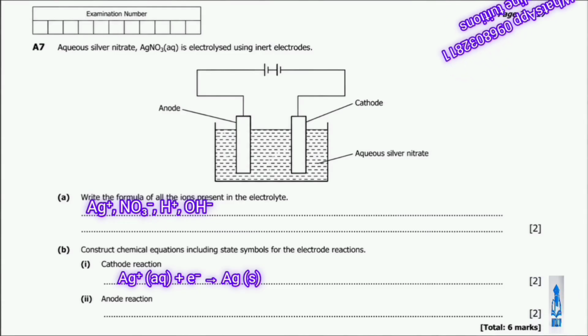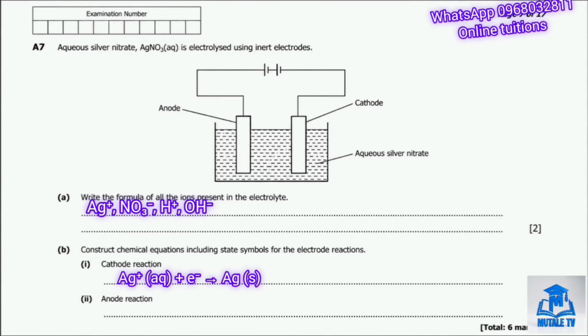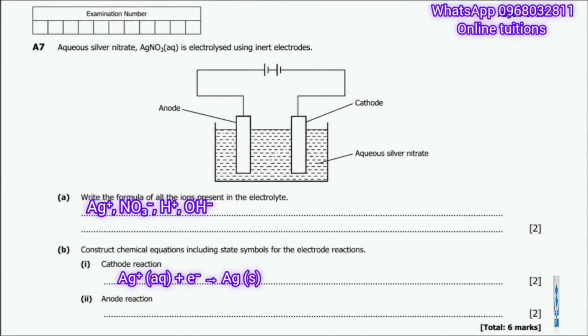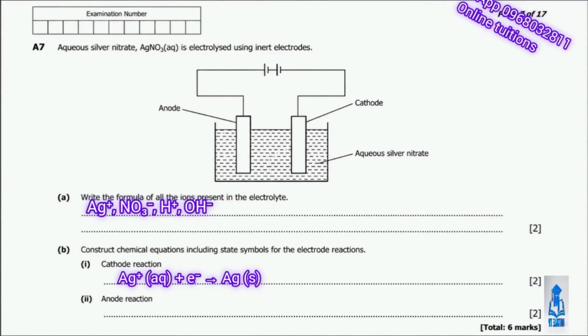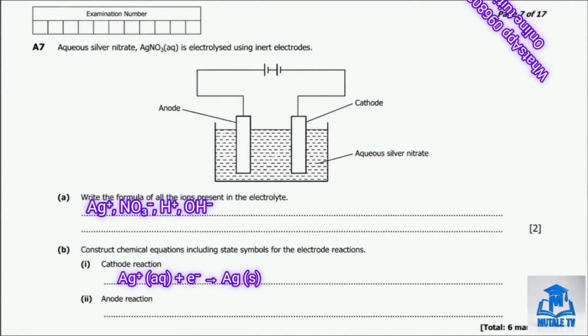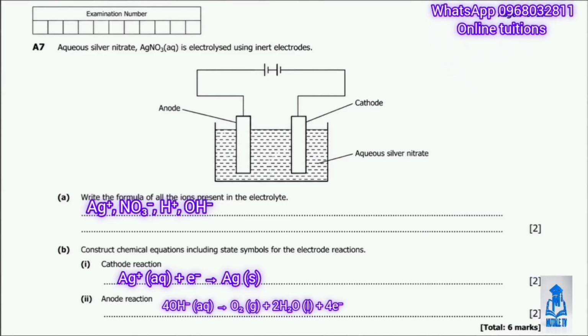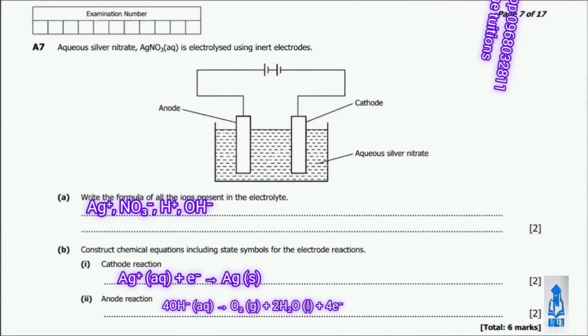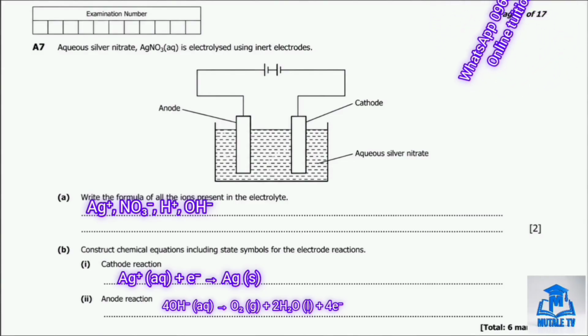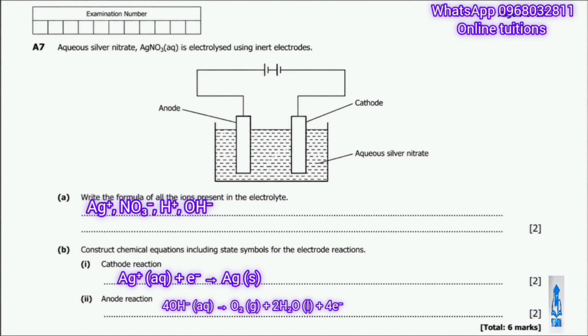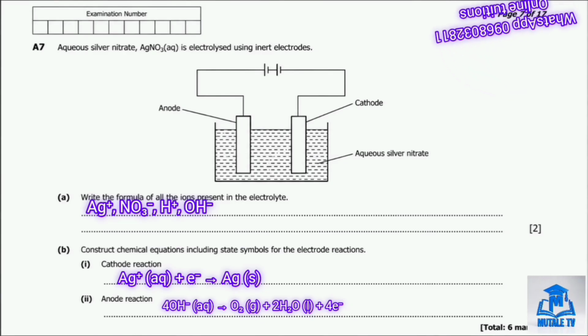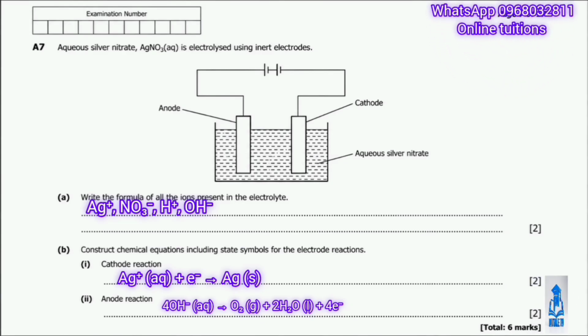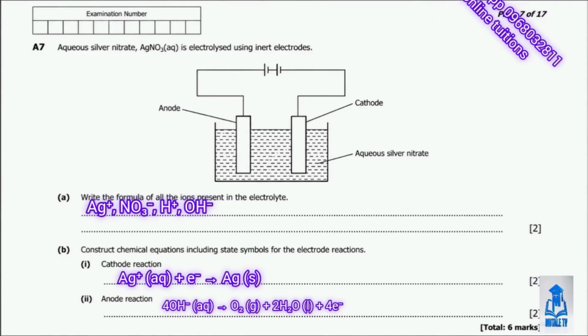The equation step by step is that 4 hydroxide ions in aqueous solution lose 4 electrons, forming one molecule of oxygen gas and 2 molecules of water, written out as 4OH- (aq) gives us O2 (g) + 2H2O (l) + 4e-. That's right. That gives us the answers for question A7 and the 6 marks.